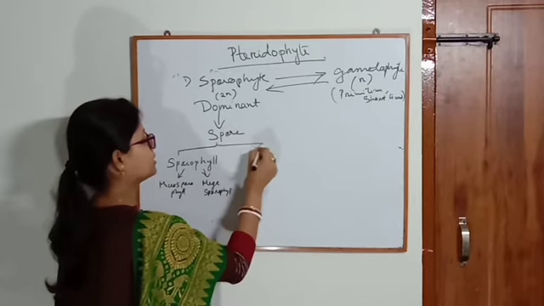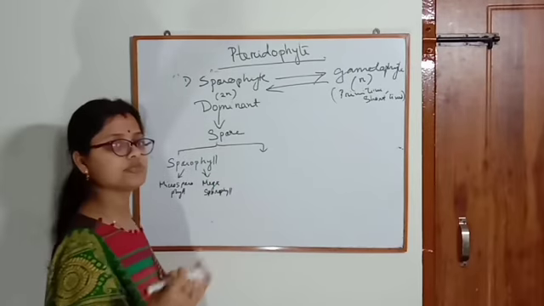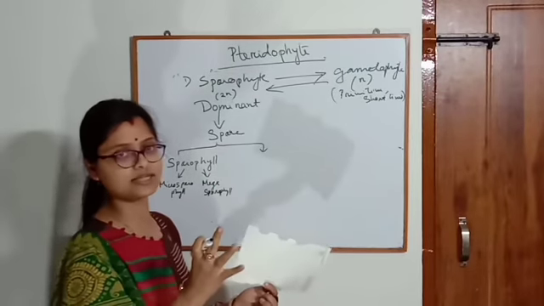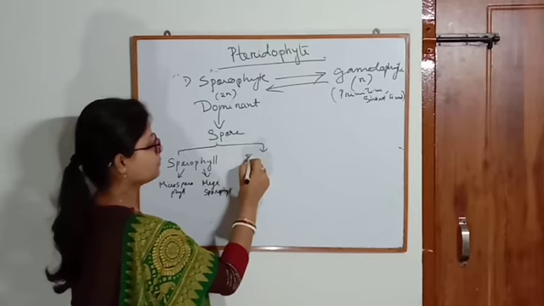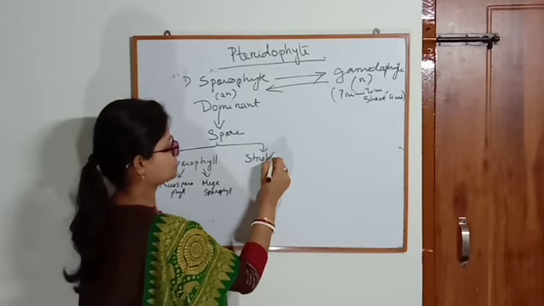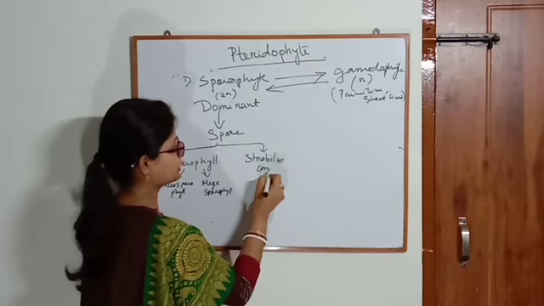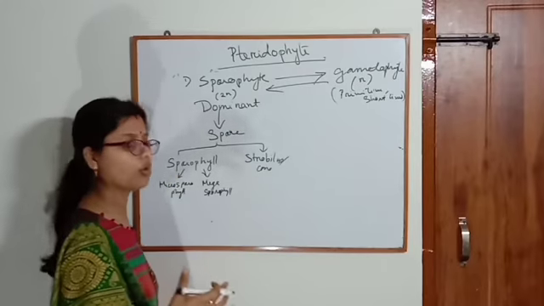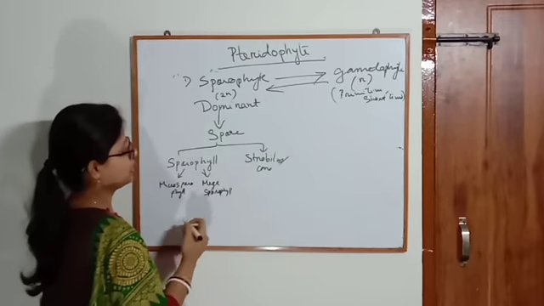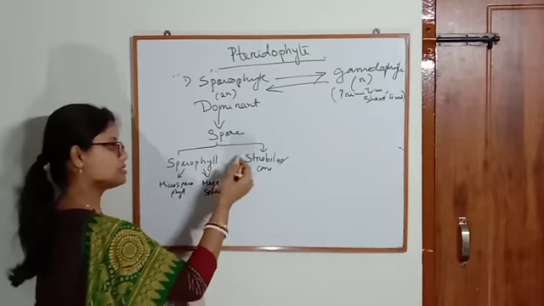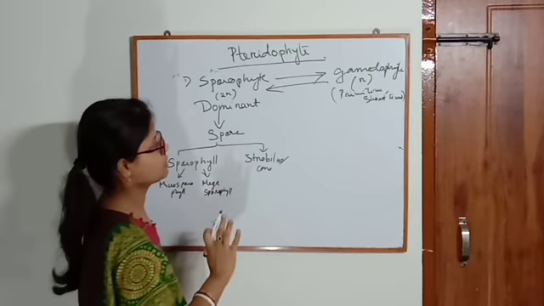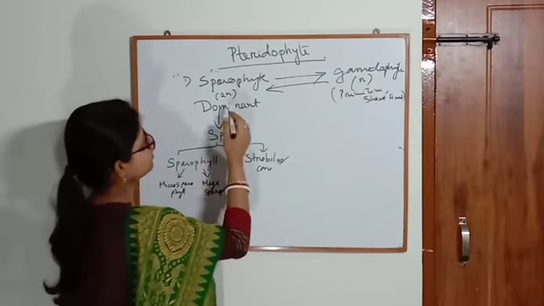Sometimes the sporophylls which bear the spores form a compact structure, and they form a strobilus, which is sometimes also known as a cone. So inside the strobilus, spores are present. And all these are 2n.